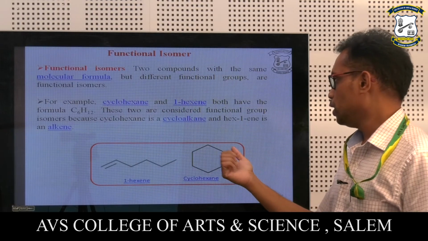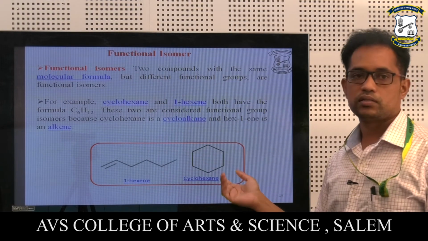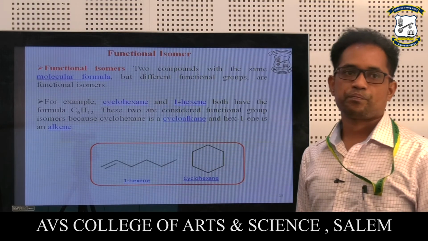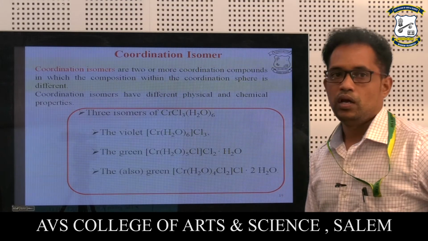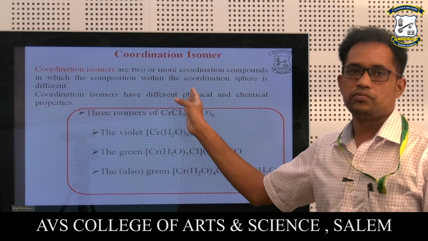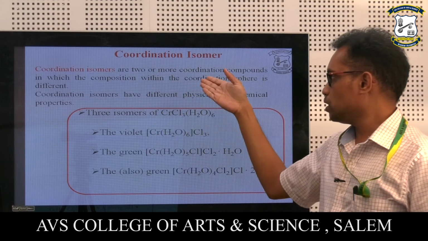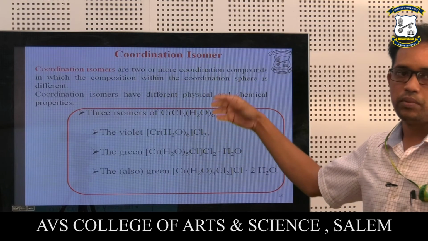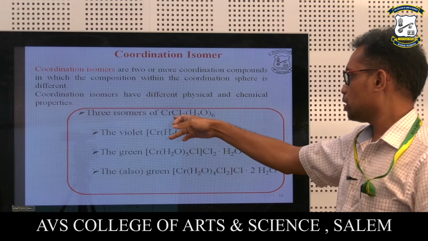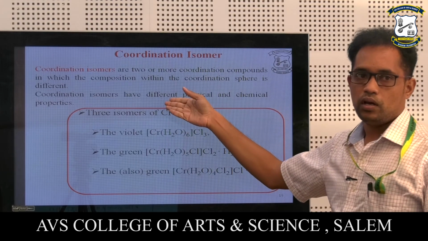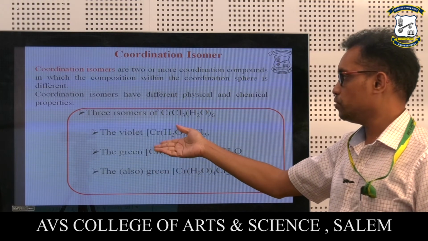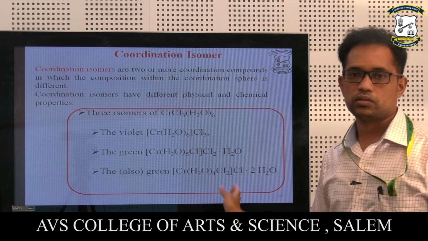This is the functional isomerism. Example is 1-hexene and cyclohexene. Here we can see a simple example for this kind of functional isomerism. Then coordination isomers. Coordination isomers are two or more coordination compounds in which the composition of the coordination sphere is different. So this is the concept for coordination isomerism, and they have taken chromate complexes as the common example, and these are the three different isomers with different colors. So this is the example for coordination isomerism.